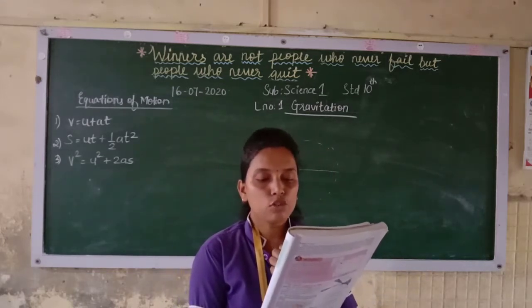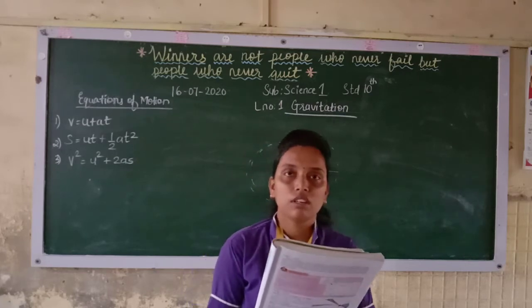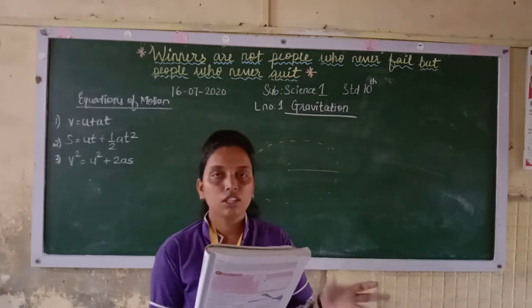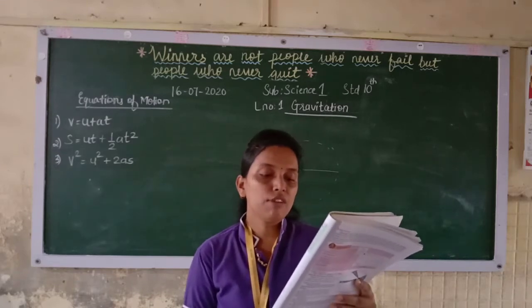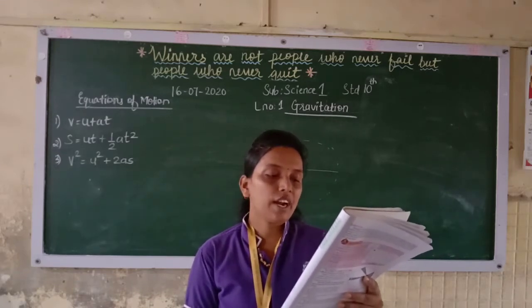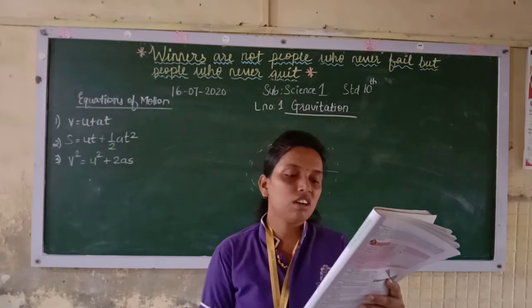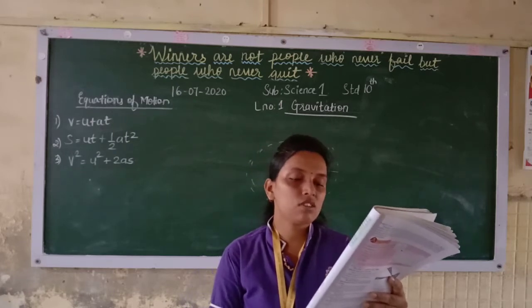Now the force stops acting if you release the string. If you release the string, the force will stop acting. In this case, the stone will fly off along a straight line which is the tangent to the circle at the position of the stone when the string is released.